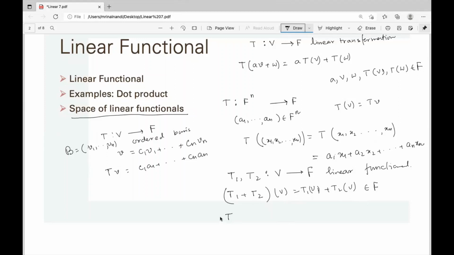Similarly, some cT operation is defined like that. So this cT is a linear transformation. Why?